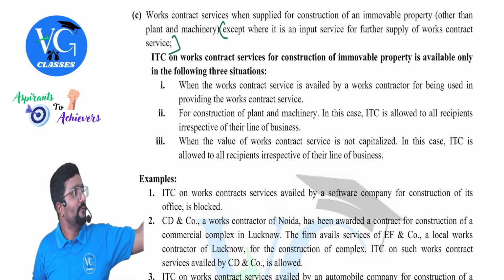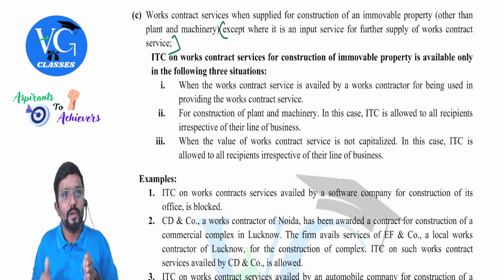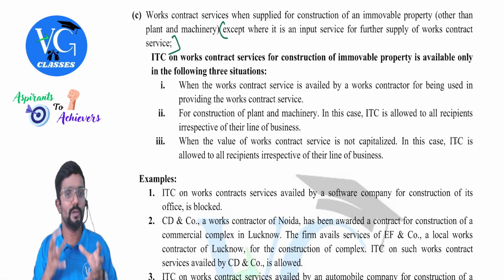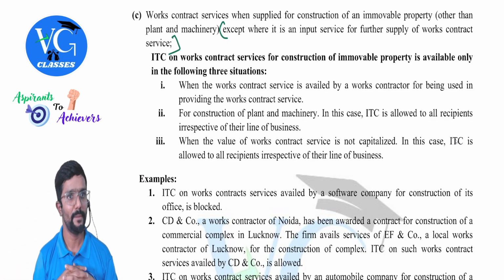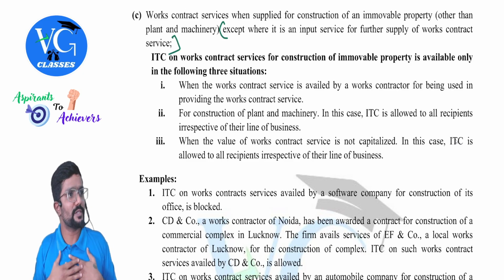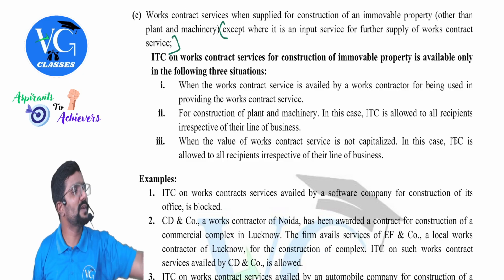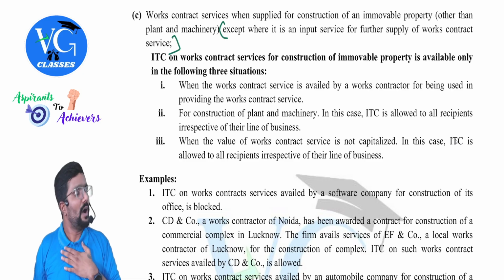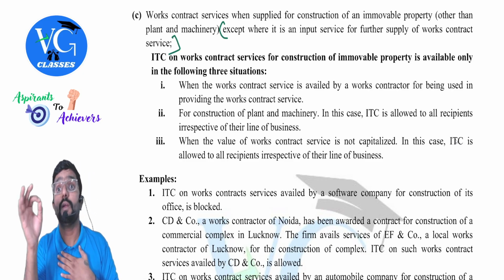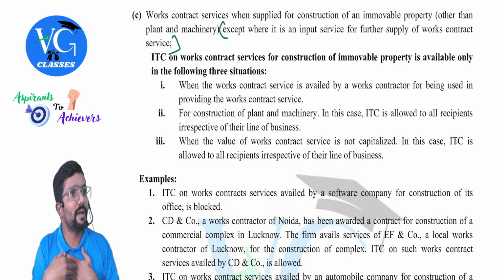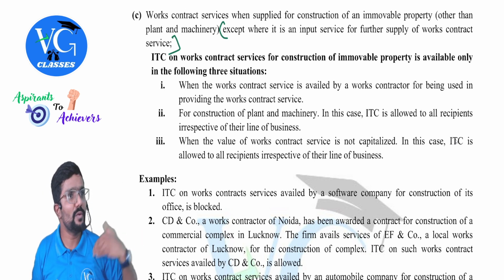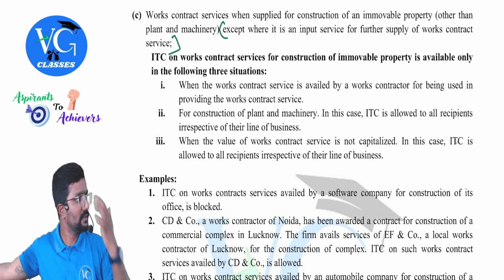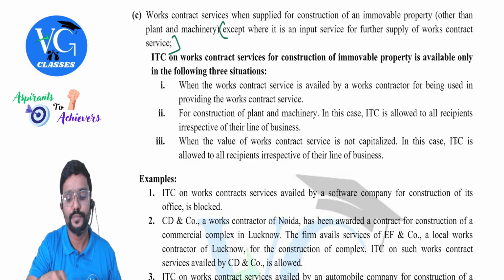Yes. If work contract service is taken as an inward supply, which will be used to provide same outward supply, is credit available? Yes. Normally this will be for whom, guys? Construction company. Sometimes what happens? Assume Shobha Developers subcontract some small works to small contractors. Now the small contractors will give work to whom? Shobha. On that, GST is paid by Shobha Developers. Is credit available for Shobha Developers? Yes. Why so? Because they are receiving works contract service, not for them. They are doing construction for their customers. Is that clear? Hope you understood now.